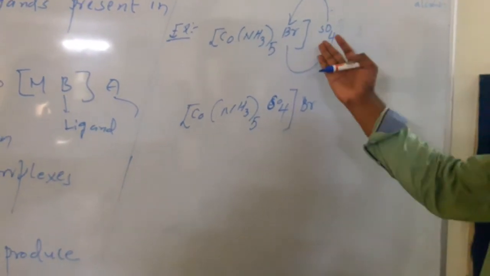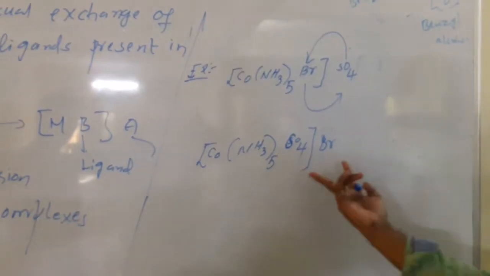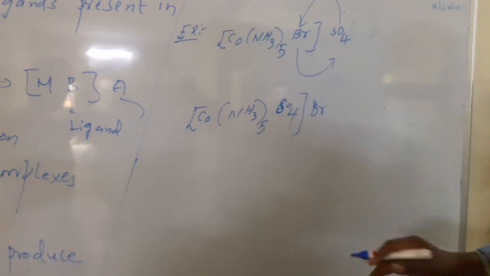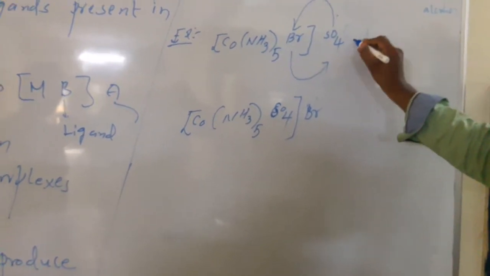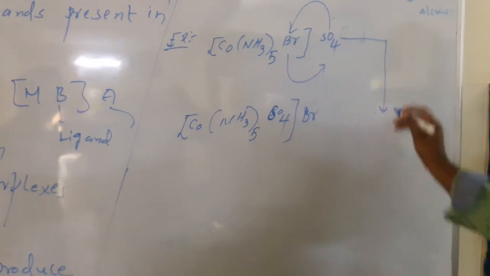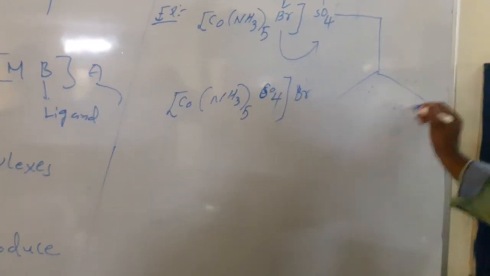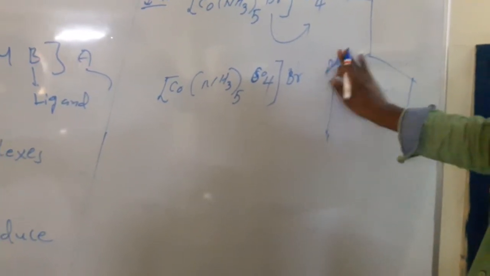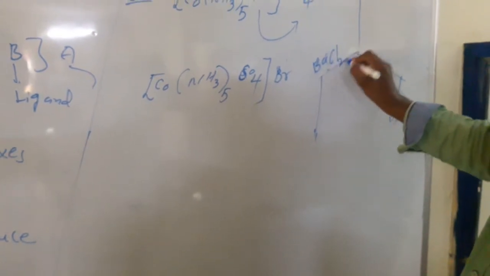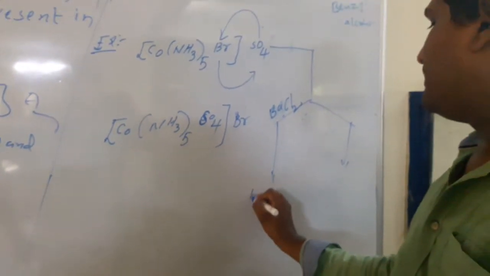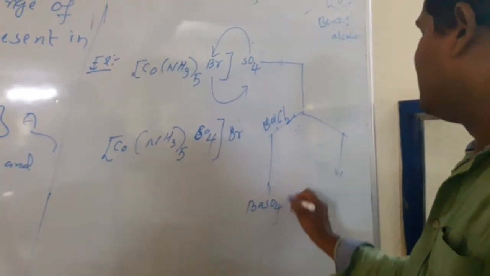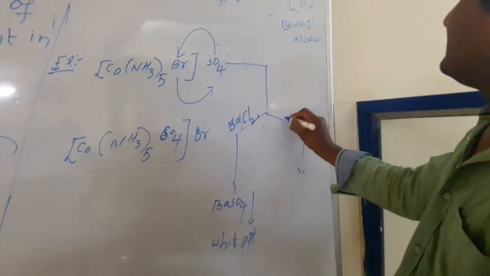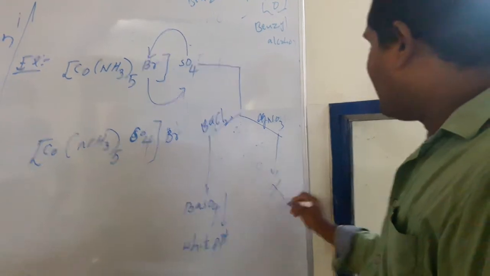In water, the first gives a sulfate ion and a complex, and the second gives a bromide ion and its complex. These can be identified by reactions. When the first complex reacts with barium chloride, it gives barium sulfate, a white precipitate. With silver nitrate solution it cannot react.